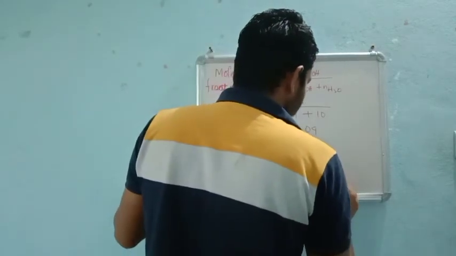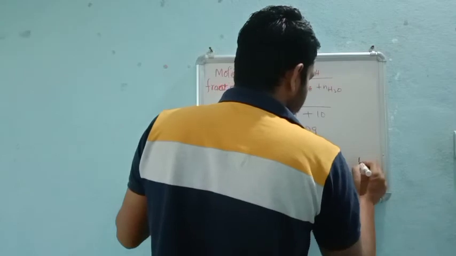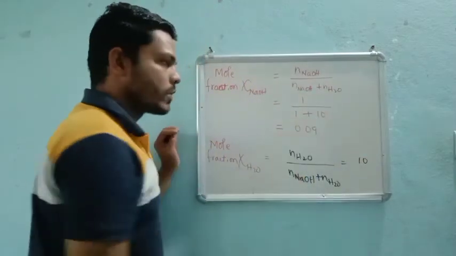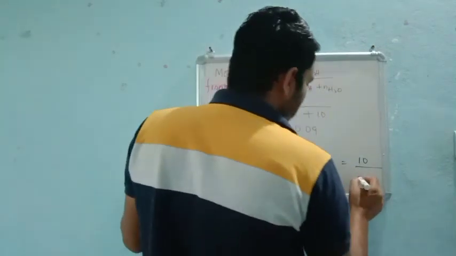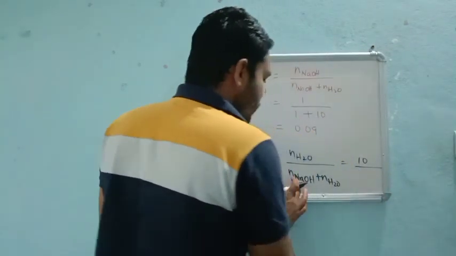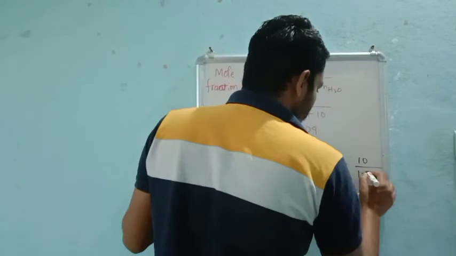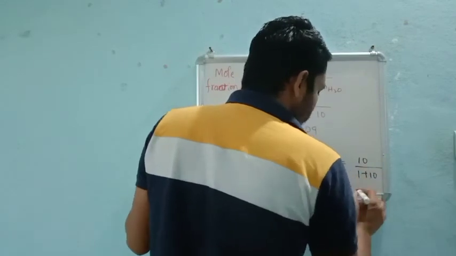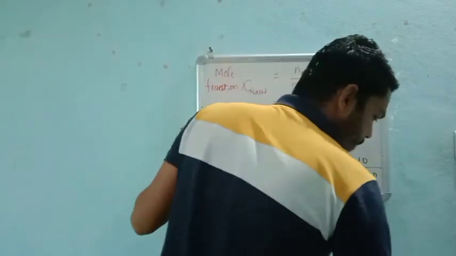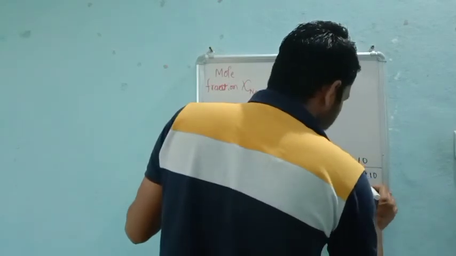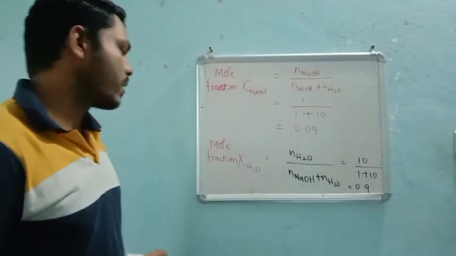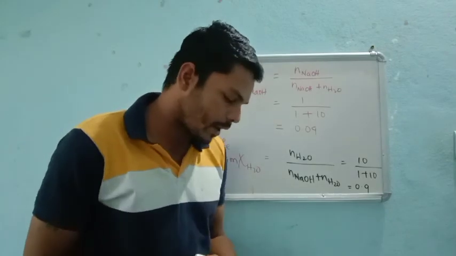Plus the number of moles of NaOH. The number of moles of water we got after calculating is 10, and the number of moles of NaOH is 1. 1 plus 10, again 11. 10 by 11 is nearly 0.9. For water, the mole fraction is 0.9.